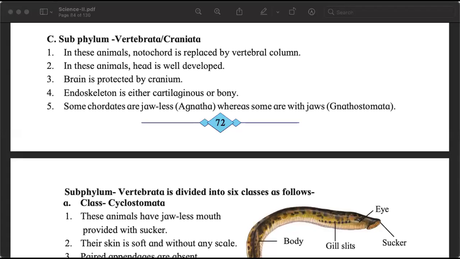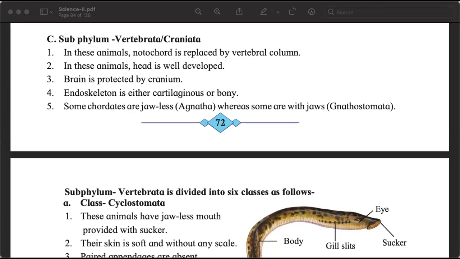The next subphylum, which is again important for us because we as human beings belong to this subphylum, is called vertebrata or craniata. Do you know what is cranium? Have you come across this word? Do you know where it is in our body? We have vertebrae and we also have a cranium. Cranium is our skull in which the brain is there. Brain is not the cranium, Prachi beta. The skull is the cranium. The brain is an organ inside the cranium. The cranium protects the brain. The skull protects the brain.